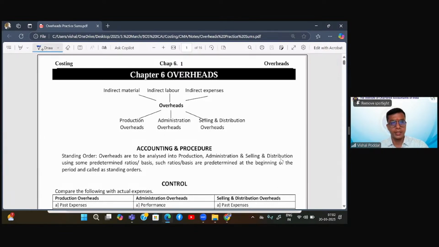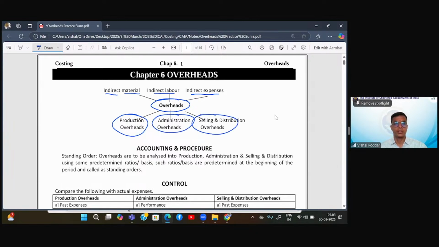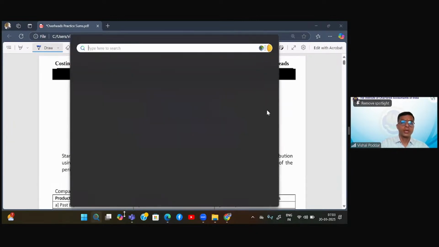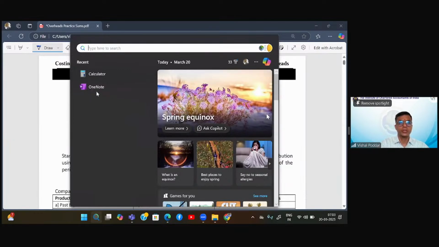When I say indirect, it is made up of three components: indirect material, indirect labor, indirect expense. Collectively, this is called overheads. And then, for the purpose of better charging and better control, we further reclassified into production, administration, selling. So these are the overheads on the basis of functions.